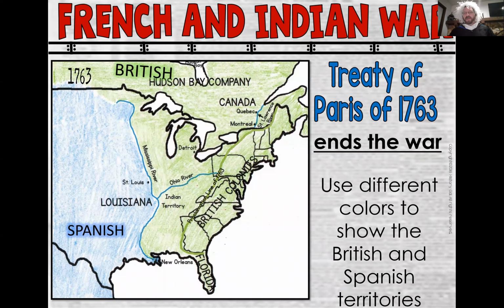Now, we have ourselves here another map. This map covers what things looked like in 1763. Now, 1763, as you'll recall, is the end of the French and Indian War. It ends with the signing of the Treaty of Paris, 1763, which ends the war.